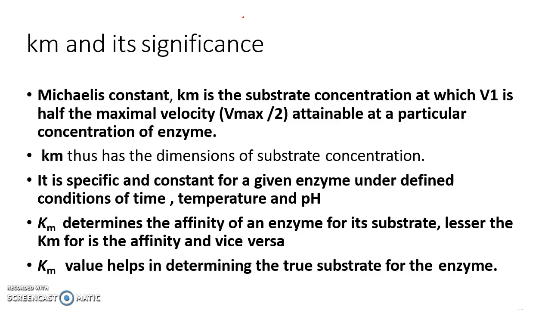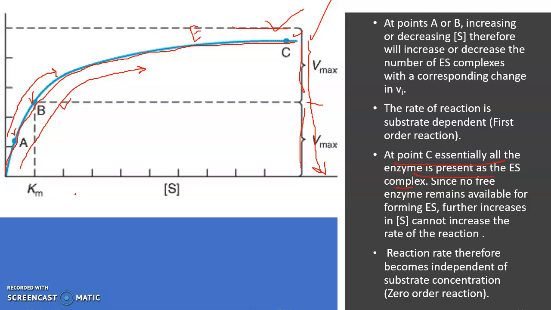So what is Km? This is also important. Km is the Michaelis-Menten constant, the Michaelis constant, related to substrate concentration. V1 is half of the maximum velocity. Going back, this is the complete velocity at the point, and this is the second one.